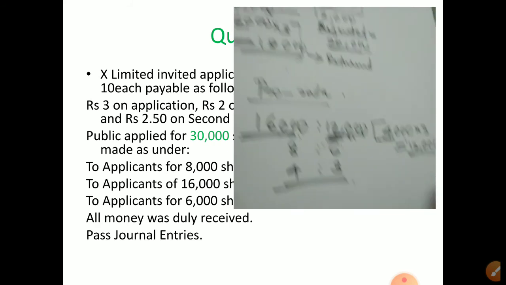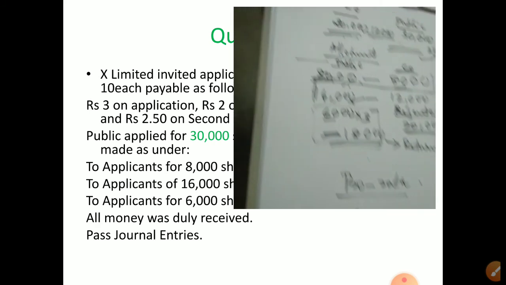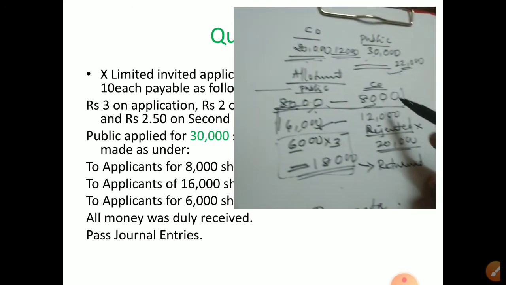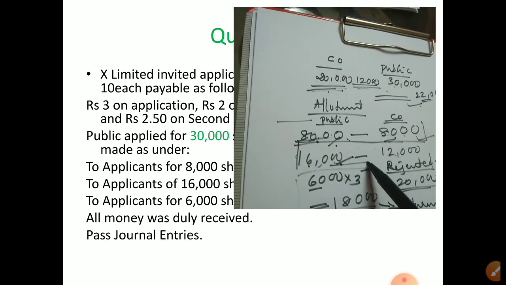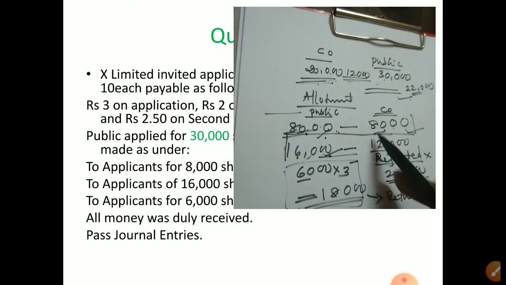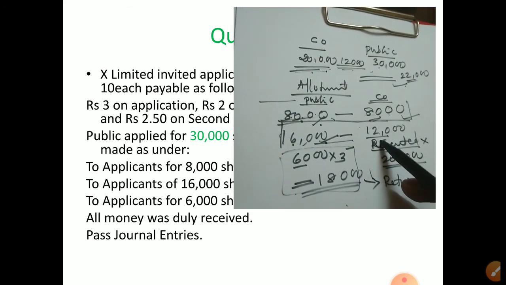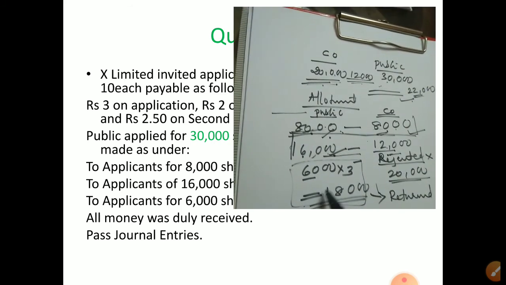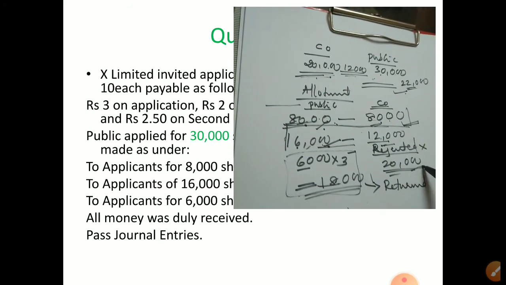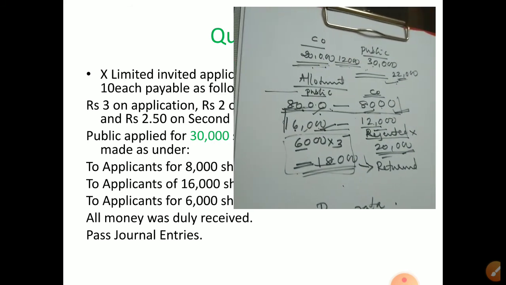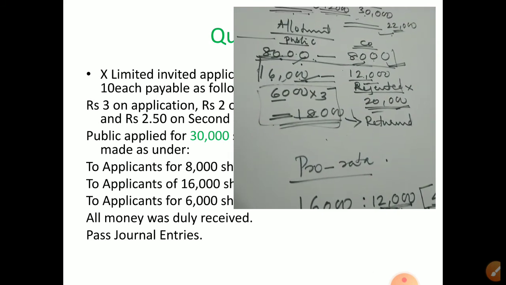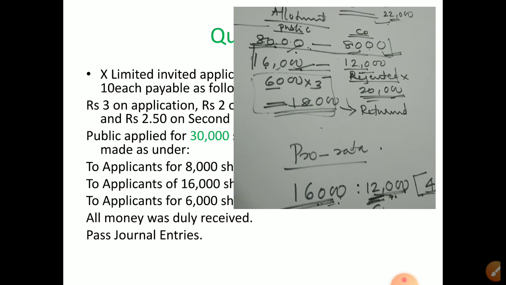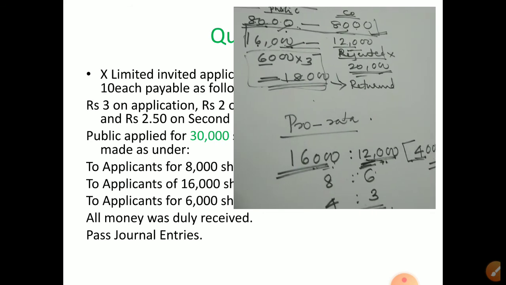Clear, no? So this is the pro rata category. Once again, this is the full category, 16,000, 12,000 given. This is there in the question, that is what I have written. So this is the pro rata category, and the rejected category. Full category and rejected category, no problem. Only in the pro rata category will there be an excess number of shares. How to adjust that excess? We can adjust it with the next allotment.